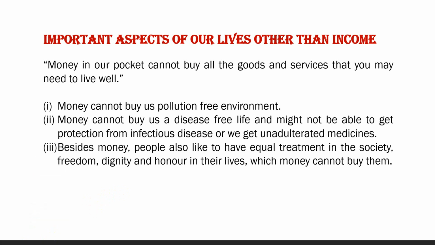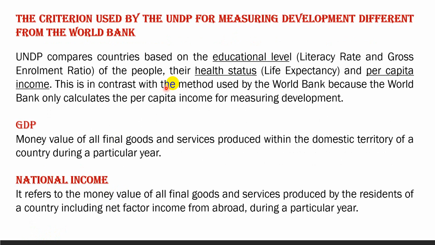Now, that is the criterion used by UNDP for measuring development of different countries, which is different from the World Bank. UNDP compares countries based on the educational level, and there the factors they use are literacy rate and gross enrollment ratio, their health status, life expectancy, and per capita income.